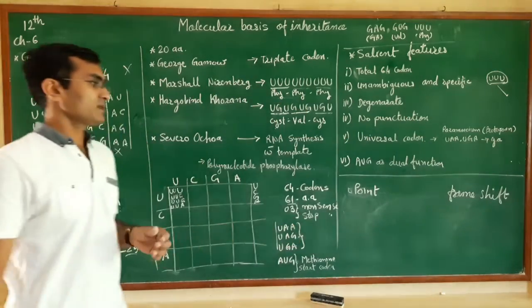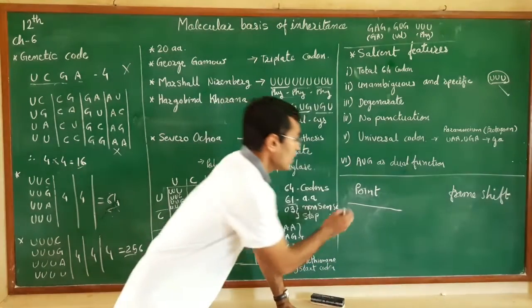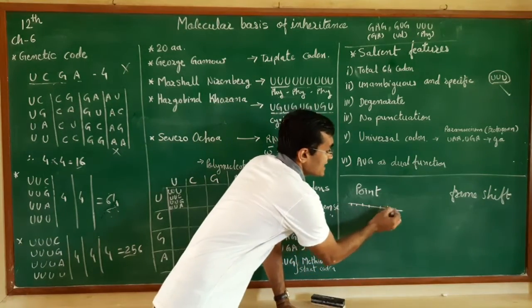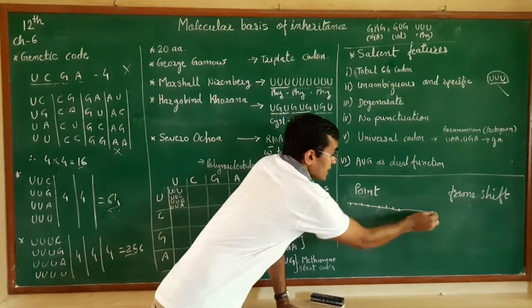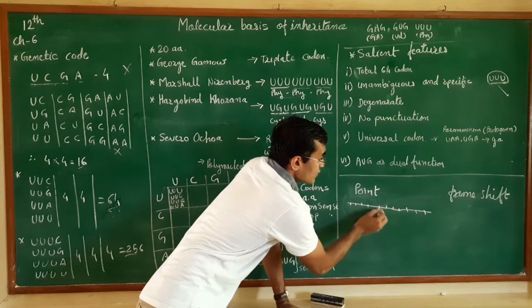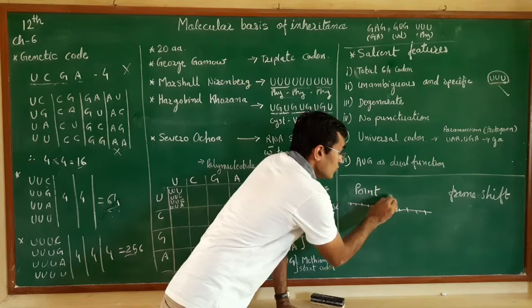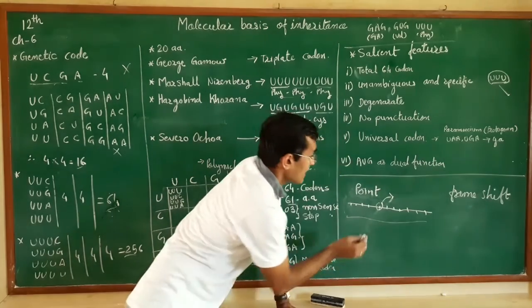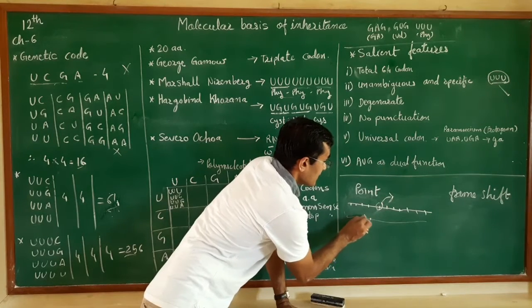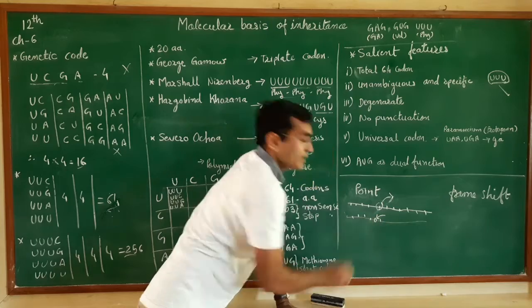Frame shift mutation. Suppose this is an mRNA, right? Now these are the nitrogenous bases present on the mRNA. Now if we say a long chain, and this nitrogen base pair was removed, or we can say this is the mRNA sequence and one nitrogenous base pair has got inserted over here.